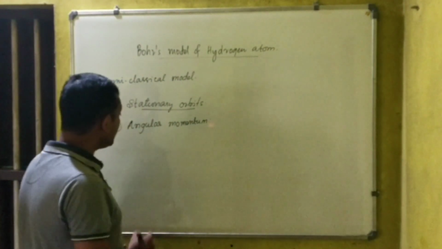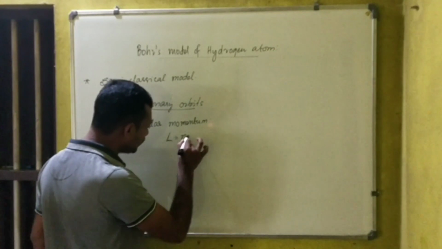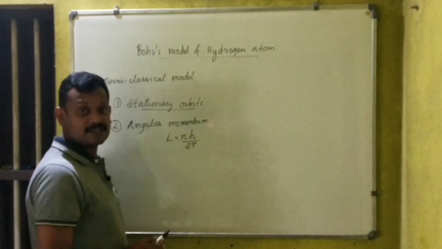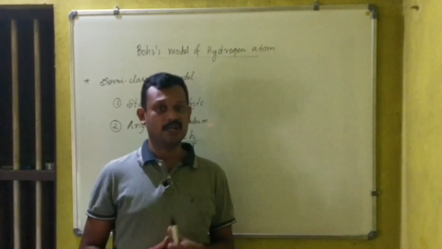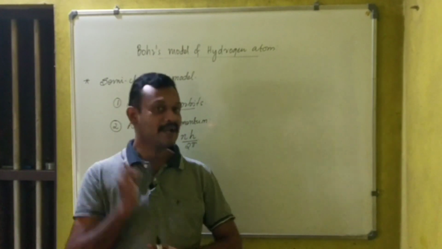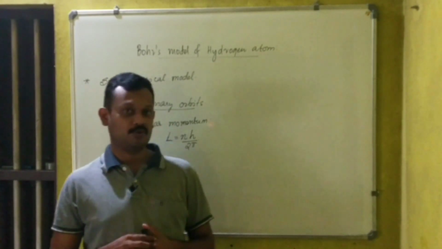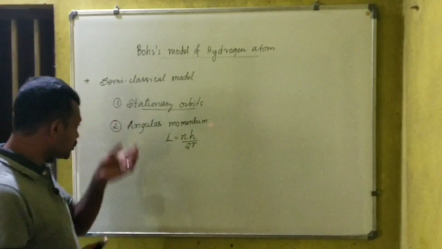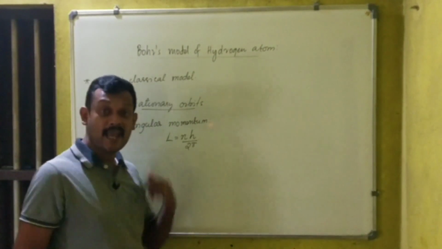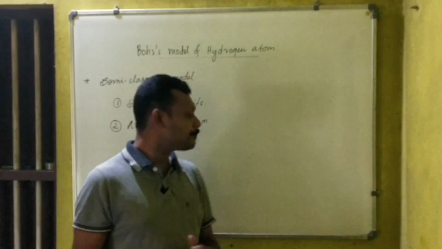Only those stationary orbits are allowed whose angular momentum is an integral multiple of h by 2 pi. That is the second postulate of Niels Bohr. Only those stationary orbits are permitted whose angular momentum is an integral multiple of h by 2 pi.